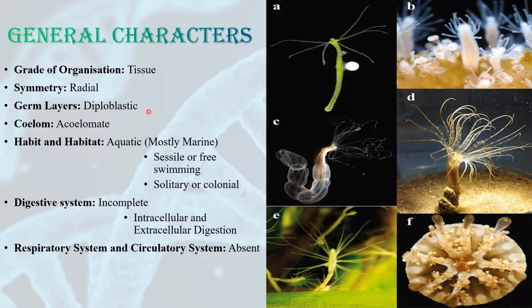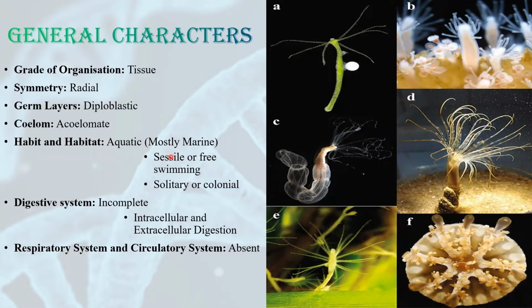The names of the germ layers are ectoderm and endoderm. And between ectoderm and endoderm, a non-cellular layer is present which is called mesoglea. We have already discussed these germ layers in our previous video. They don't have a coelom, that's why they are called acoelomate. All the cnidarians are aquatic. Most of them are marine. They can be sessile or free swimming.